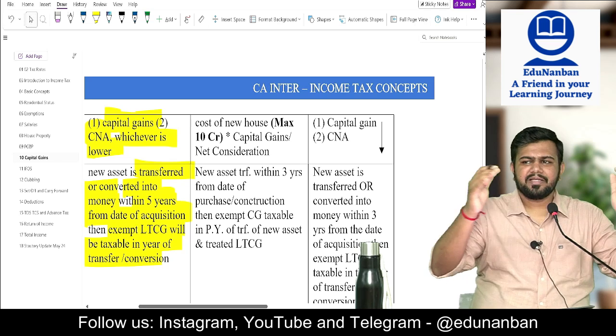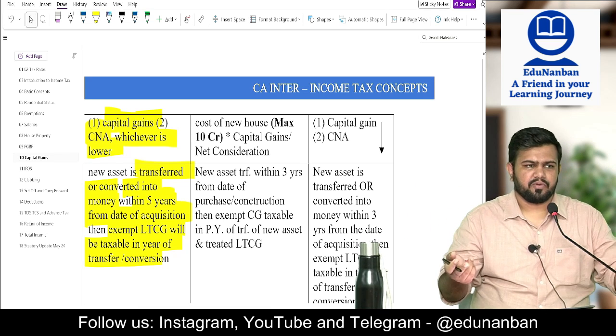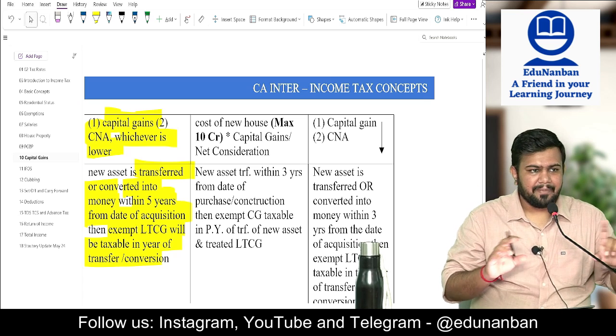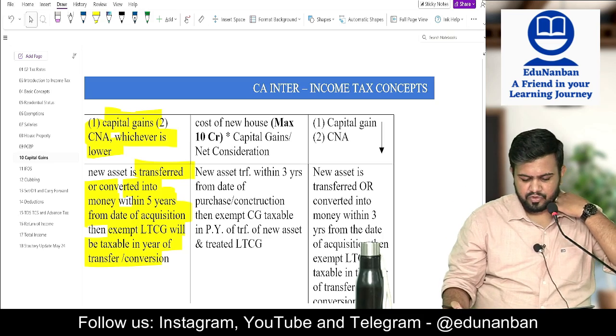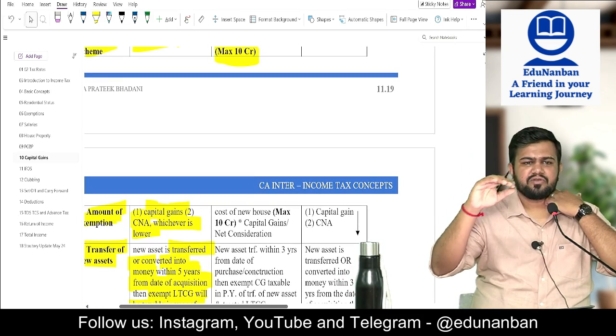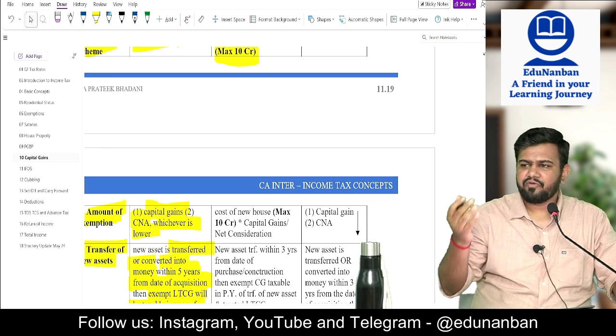In all the sections we saw that you have to invest the capital gain amount. But in this section alone, you should not invest the capital gain. You should invest the full value of consideration. You should invest the entire net consideration, after reducing the transfer expense. Net consideration is there, no? That should be fully invested.